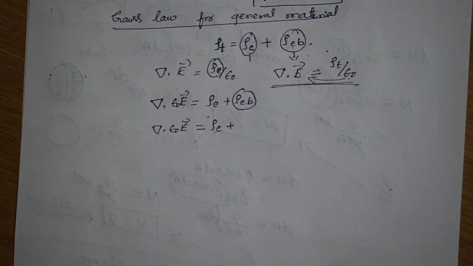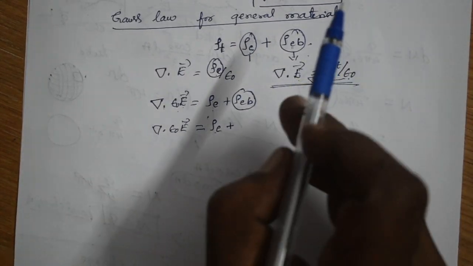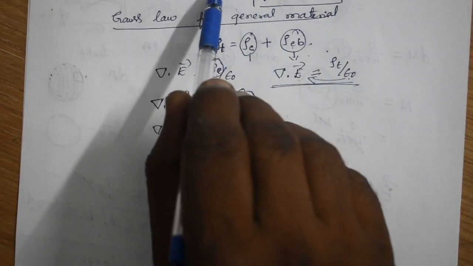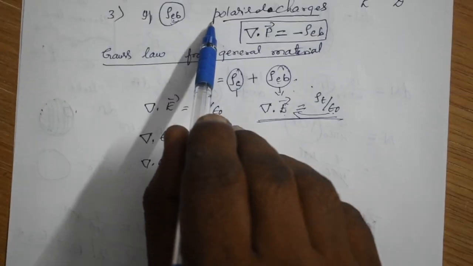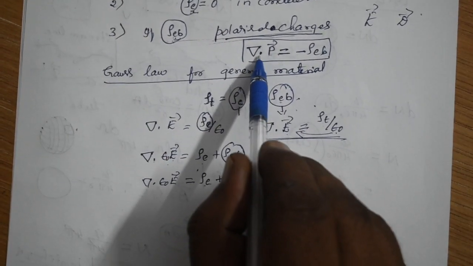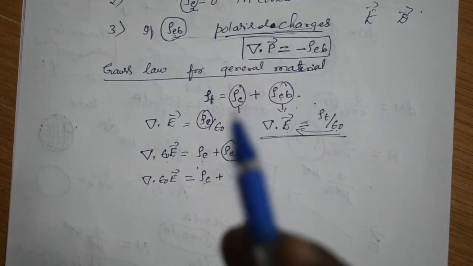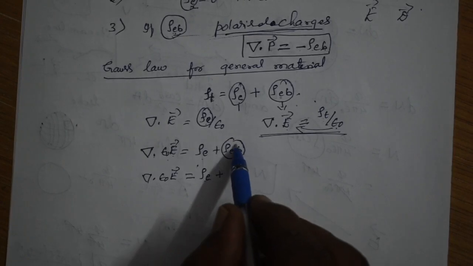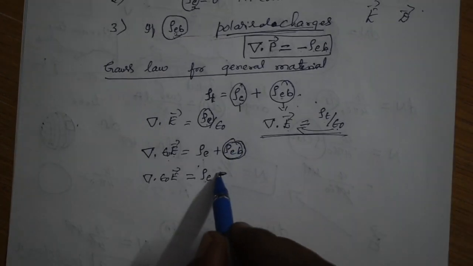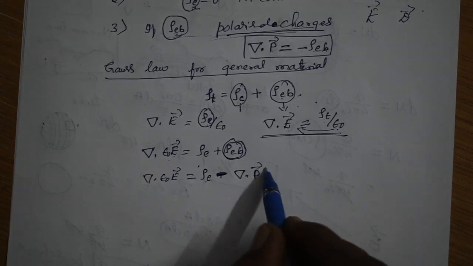But you studied in the third theorem that if rho EB is the density of polarized charges, then it satisfies del dot P is equal to minus rho EB. That's why instead of writing rho EB you can write it as minus divergence of P. Is it right?